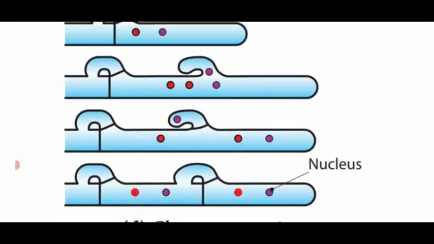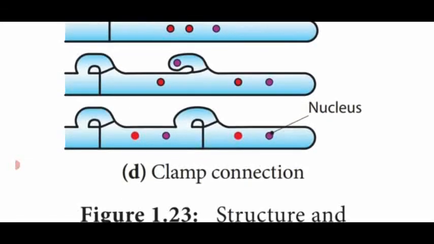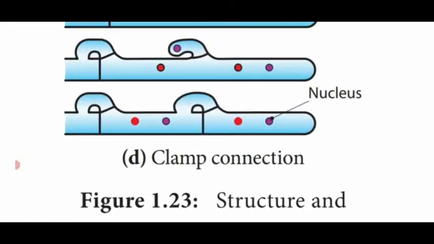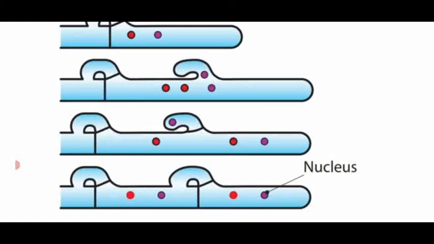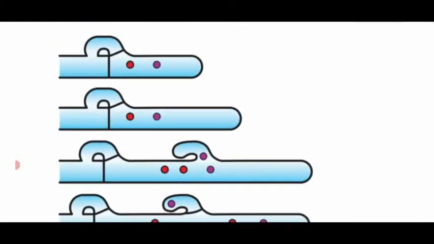Then in the next diagram, another small clamp is formed. Only one nucleus enters into the other clamp, and the remaining one is located in the same hypha. Each of them once again produces another type. The last diagram shows two clamps with two different nuclei in each cell, which is said to be the clamp connection, connecting one nucleus with the other nucleus of a hyphal cell.